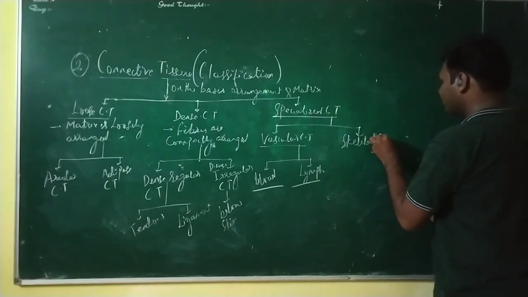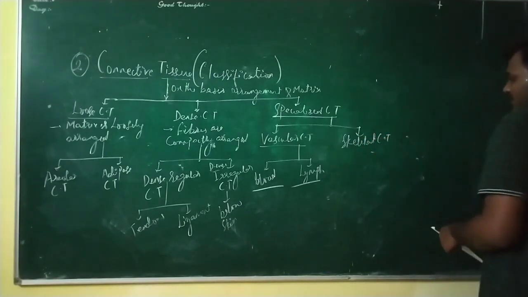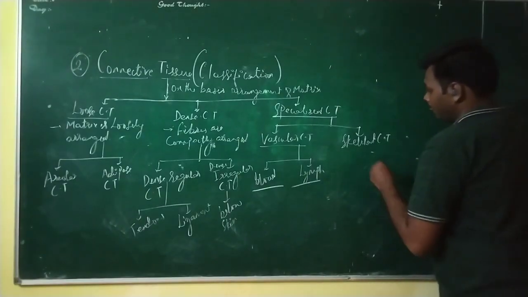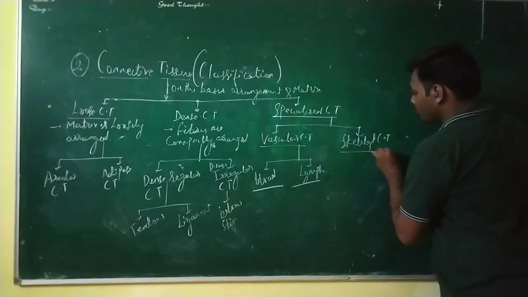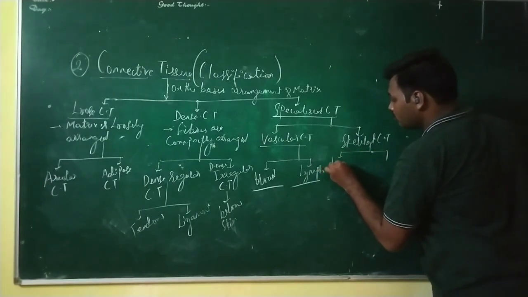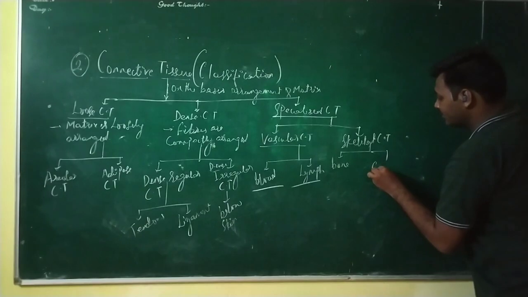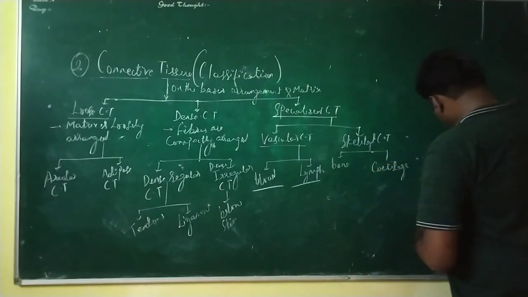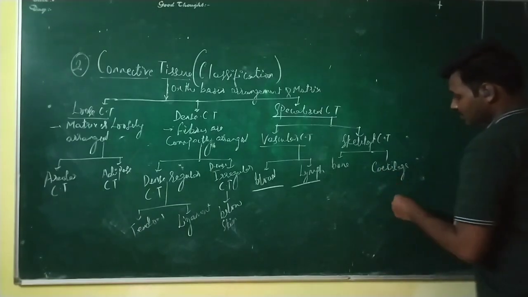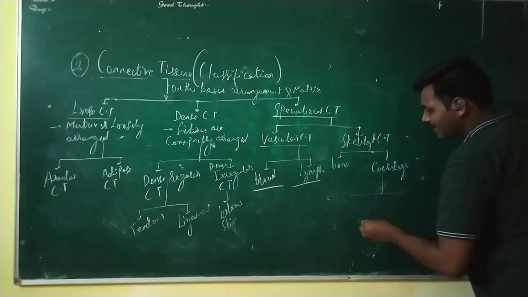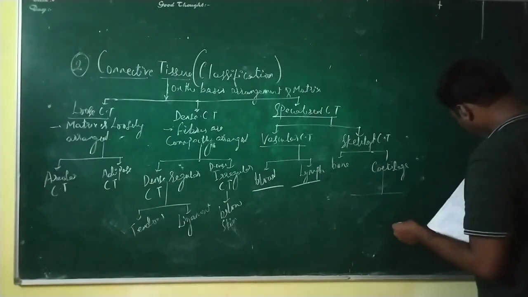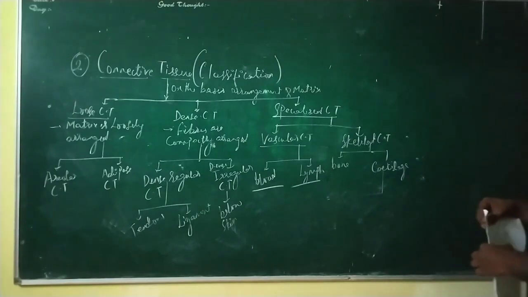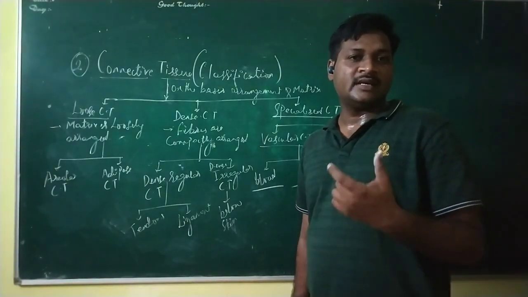In skeletal connective tissue, we will discuss the bone and cartilage. Further, cartilage has further classification like hyaline cartilage, then fibrous cartilage and calcified cartilage. That we will also discuss. So this is a brief classification of the connective tissue.